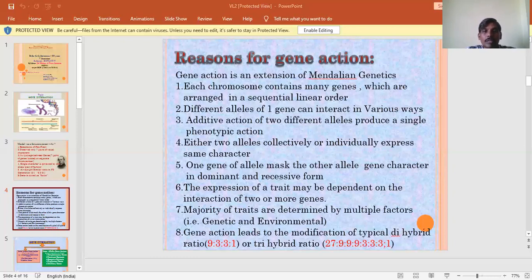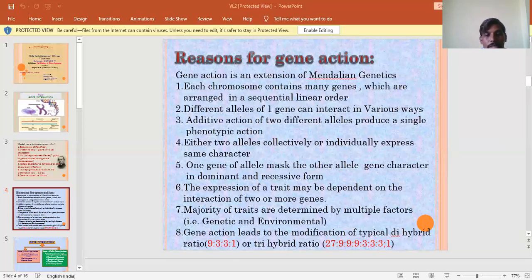The example is Cucurbita pepo. There are three types of fruit colors: one is white, another is yellow, third is green. White is dominant over yellow and green, and yellow is dominant over green. So a cross is made between homozygous white colored fruit and green colored fruit Cucurbita plants. In the F1 generation, only heterozygous white colored fruits are obtained.